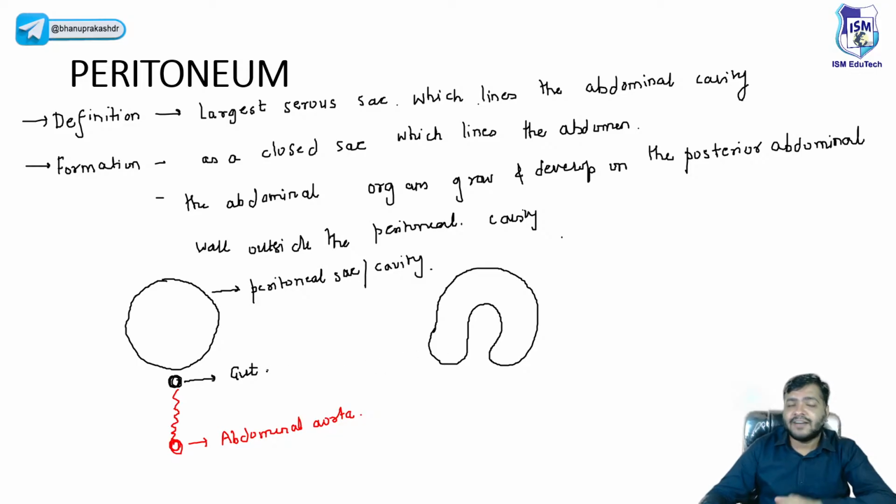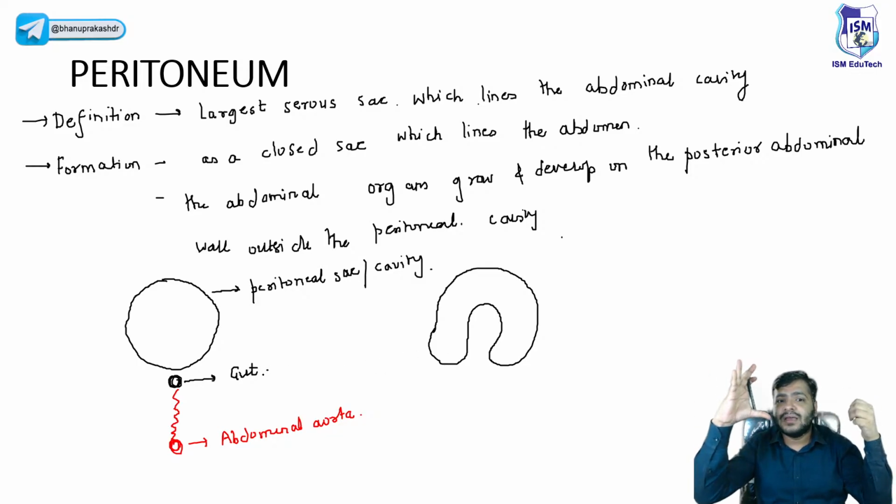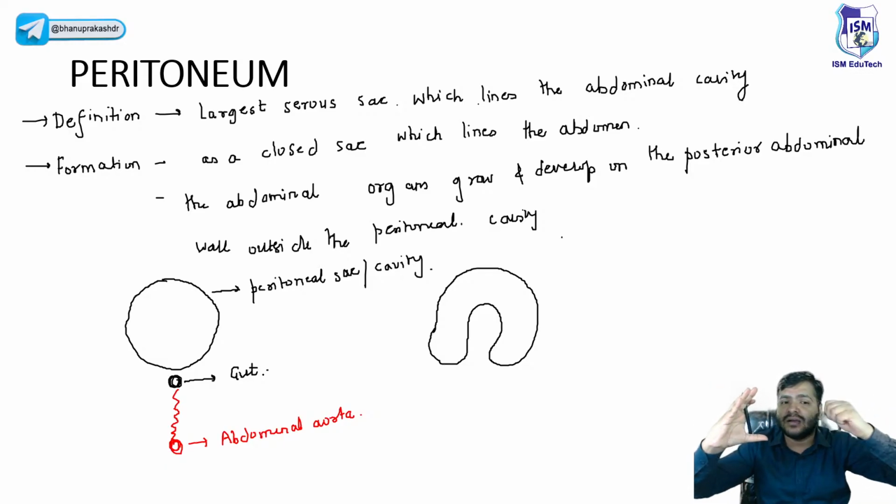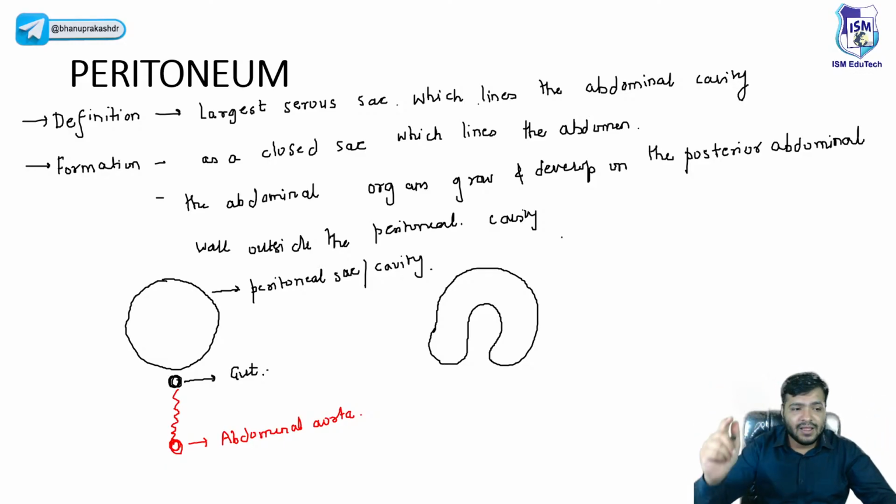And this gut is like a fist, ये बिल्कुल मुट्ठी की तरह है, और ये जो peritoneal sac है, it is just like a balloon. If you try to insert the gut into this peritoneal sac, it will incorporate that gut. Again, this gut has the blood supply coming from the abdominal aorta.